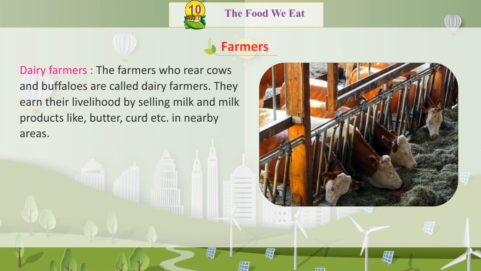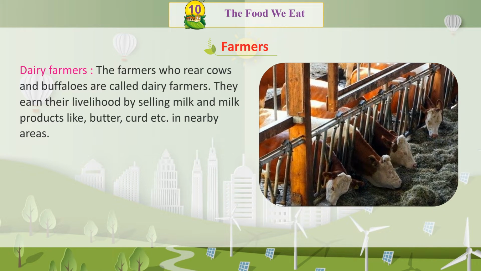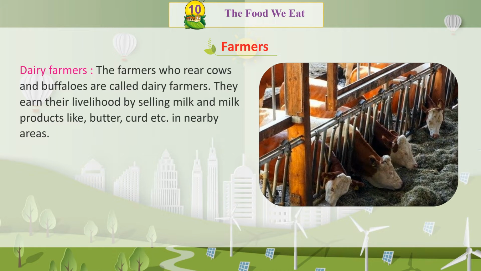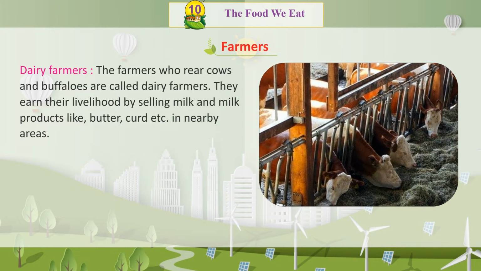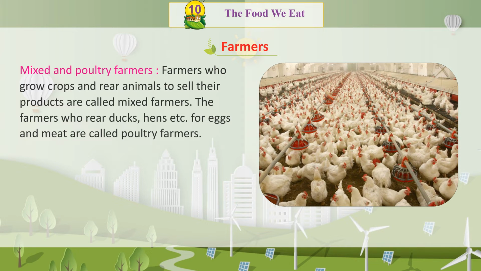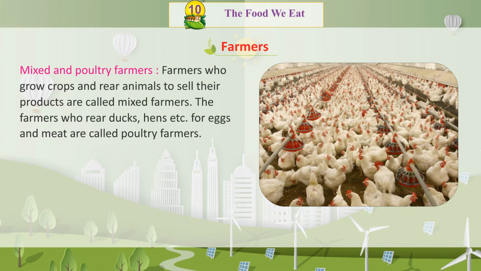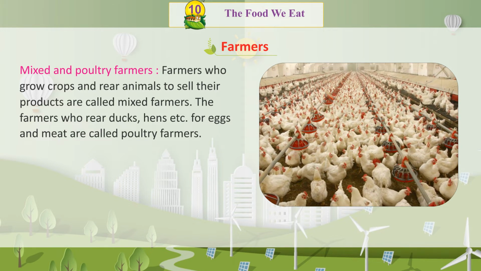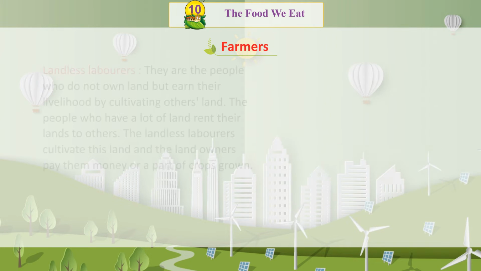Dairy farmers. The farmers who rear cows and buffaloes are called dairy farmers. They earn their livelihood by selling milk and milk products like butter, curd, etc. in nearby areas. Mixed and poultry farmers. Farmers who grow crops and rear animals to sell their products are called mixed farmers. The farmers who rear ducks, hens, etc. for eggs and meat are called poultry farmers.